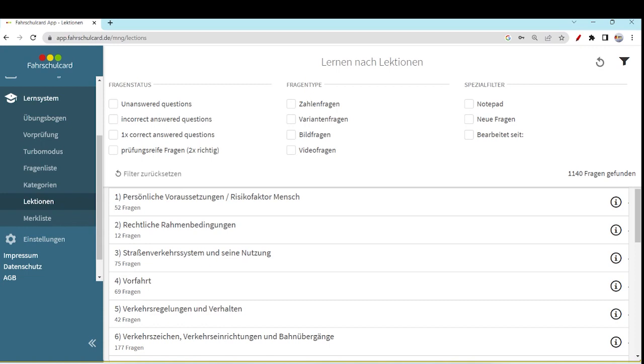As we have discussed already in the last video, from 1st April 2023 there are going to be new 44 questions added from the TOEFL. So today we are going to start the first video. These new 44 questions are being added in this app or learning system for the theory of the German driving license, and we will try to cover them in 3 videos: 15 questions, then 15 questions, and in the last video we will cover 14 more questions. So that will be around 44 questions in total in 3 videos.